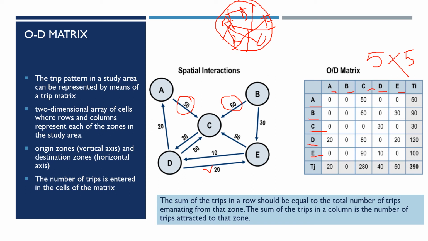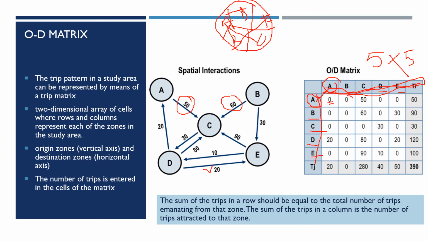Now this information we are going to represent in terms of a matrix. So how do we do it? How many zones do you have? 5 zones, right? So 5 zones on the vertical axis, 5 zones on the horizontal axis. The vertical axis is called the origin zones and the horizontal axis is considered the destination zones. That's why it's OD matrix, origin destination. So what is meant by that? When I say AA, the first cell represents the trips from origin A to destination A, within the zone itself. In this case, there are no trips within the zone. That's why it has been taken as 0.